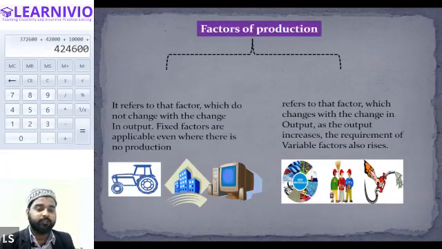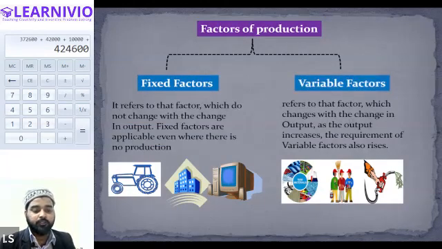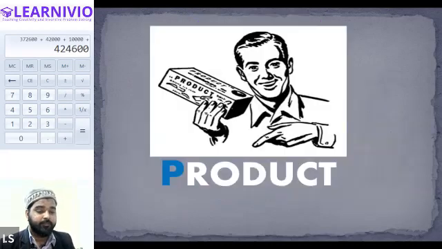Then factors of production can be further categorized into two parts: fixed factor and variable factor. Those factors that do not change with the change in the level of output, whether output increases or decreases, if the requirement of the fixed factor remains constant, that means it is a fixed factor. And variable factors are those factors that keep on changing with the level of production. That means if you increase the production, the requirement of the variable factor will increase, and if you reduce the production, then the requirement of the variable factor will be reduced.